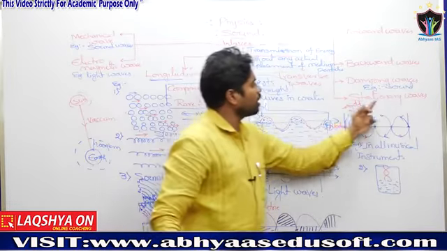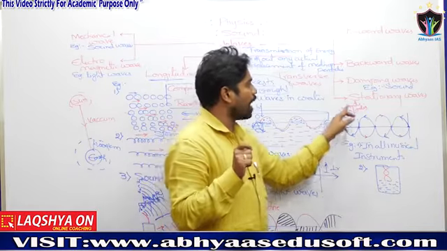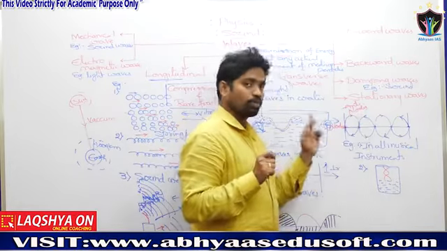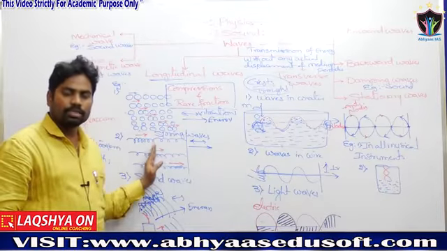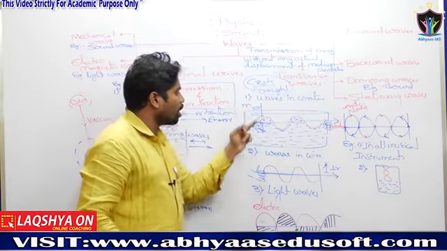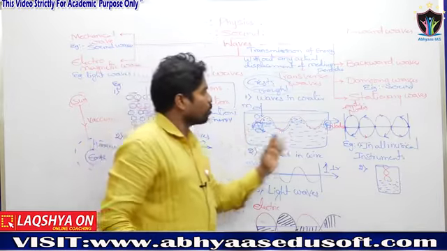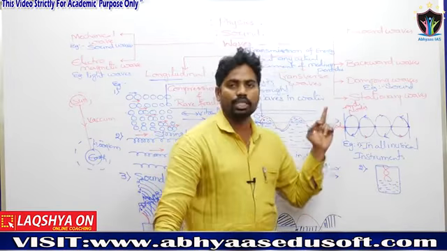What about the stationary waves? In the form of nodes and antinodes. Longitudinal waves, compressions and rarefactions. Transverse waves, crests and troughs. Stationary waves, nodes and antinodes.